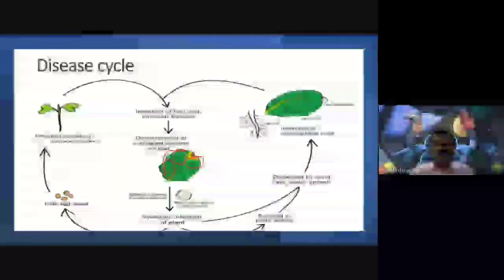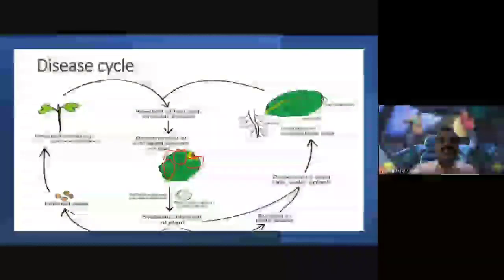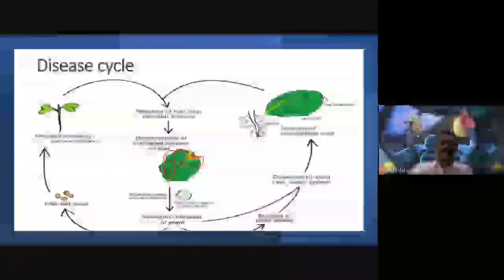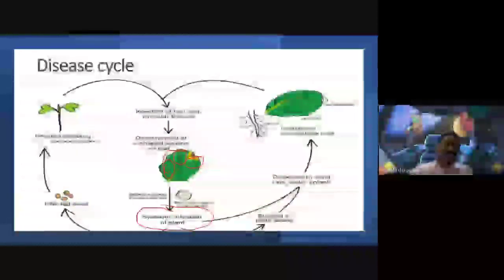At the time of maturation of the disease, the infection spreads from the leaf to the entire plant, which we can call a systemic infection of the plant.